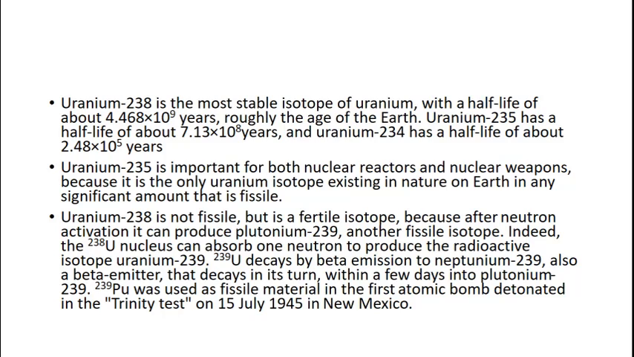Uranium 238 can absorb 1 neutron and produce a radioactive isotope, uranium 239. Uranium 239 undergoes beta emission to neptunium 239. Neptunium 239 is also a beta emitter that decays in turn within a few days into plutonium 239. Plutonium 239 is a nuclear fission material used in the first atomic bomb, detonated in the Trinity test in New Mexico in 1945.